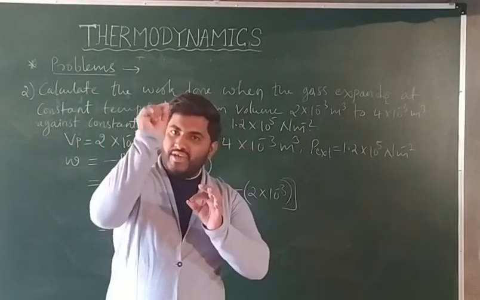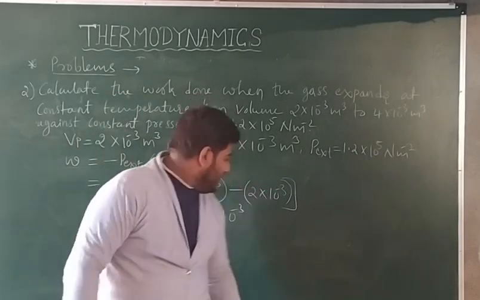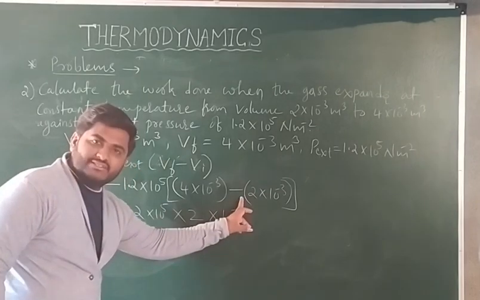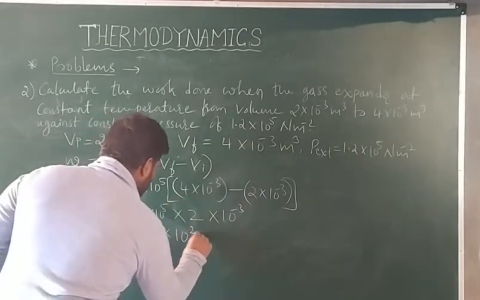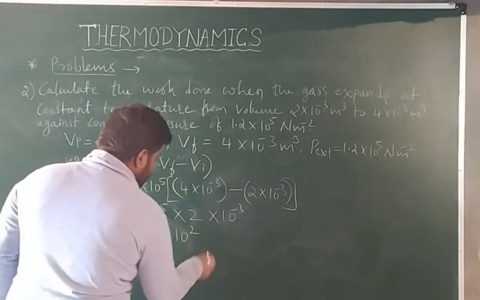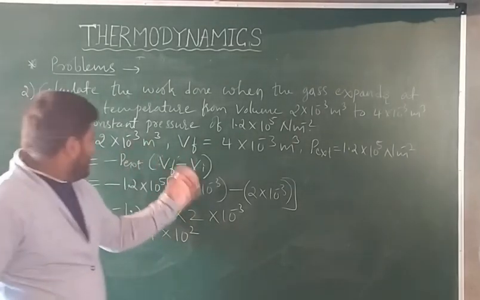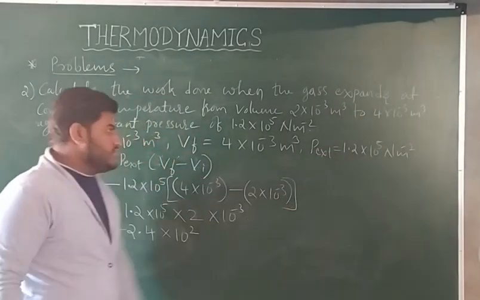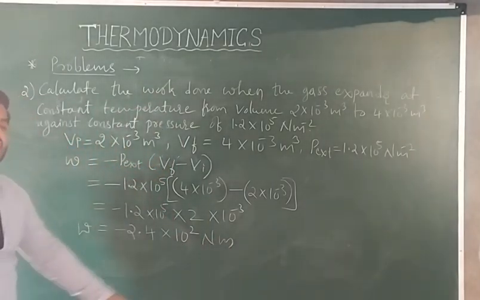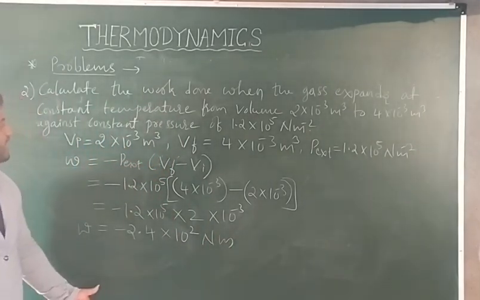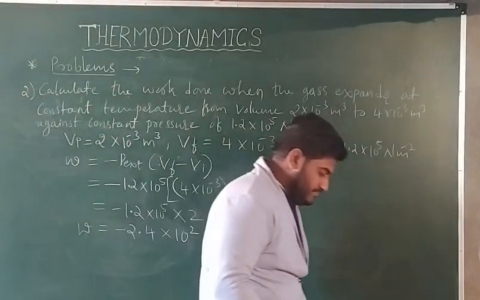So what is that? A raised to n into A raised to m is equal to A raised to n plus m. You are having the formula, right? So 10 raised to 5, 10 raised to minus 3. What are you getting? 10 raised to 5 minus 3, that is 10 raised to 2. What you are calculating? Work you are calculating. Therefore, the unit should be, here volume is given in meter cube and pressure is given in Newton per meter square. So therefore, the work done should be in Newton meter. I hope you understood. This is the second example. Now we will switch on to the third example.